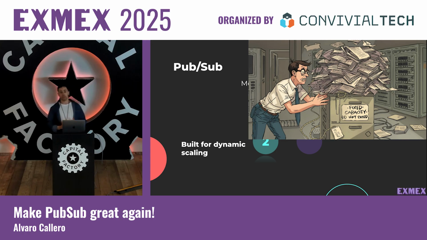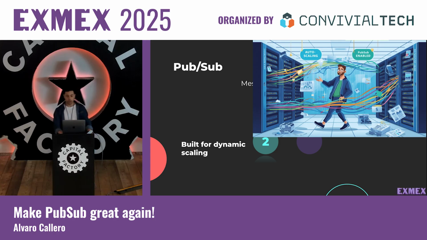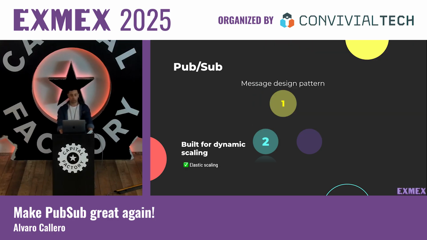In the pre-internet era, systems were designed with fixed or predefined resources that could be easily adjusted based on demand. However, with the expansion of the internet and web-based applications, fueled by the massive adoption of mobile and IoT devices, systems needed to scale dynamically. So PubSub emerged as a key solution, providing things like elastic scaling, efficient load distribution, and real-time responsiveness.